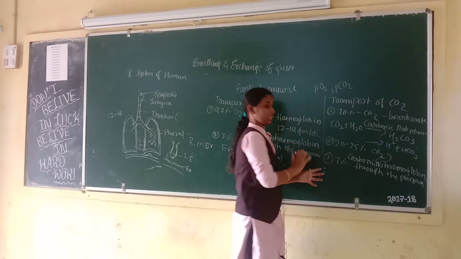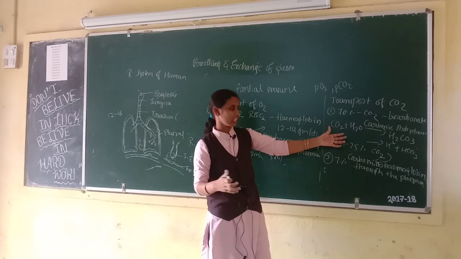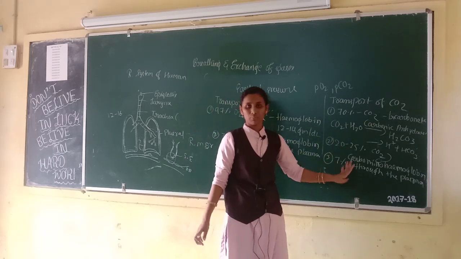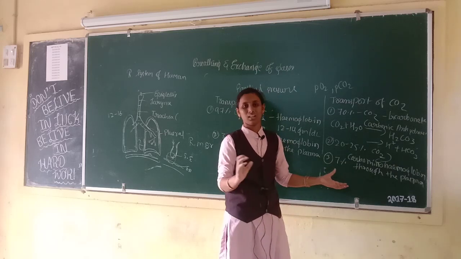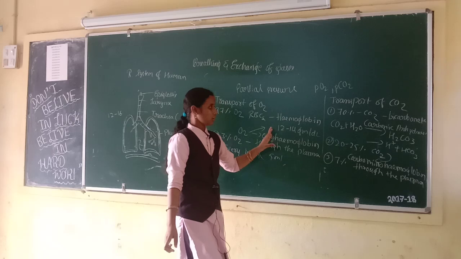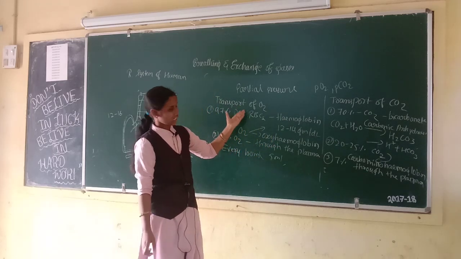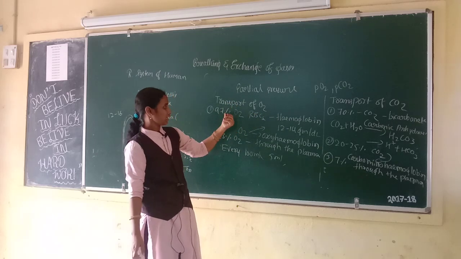Next, every 100 ml of deoxygenated blood can deliver 4 ml of carbon dioxide to the alveoli under physiological conditions. These are the transport of oxygen and the transport of carbon dioxide.